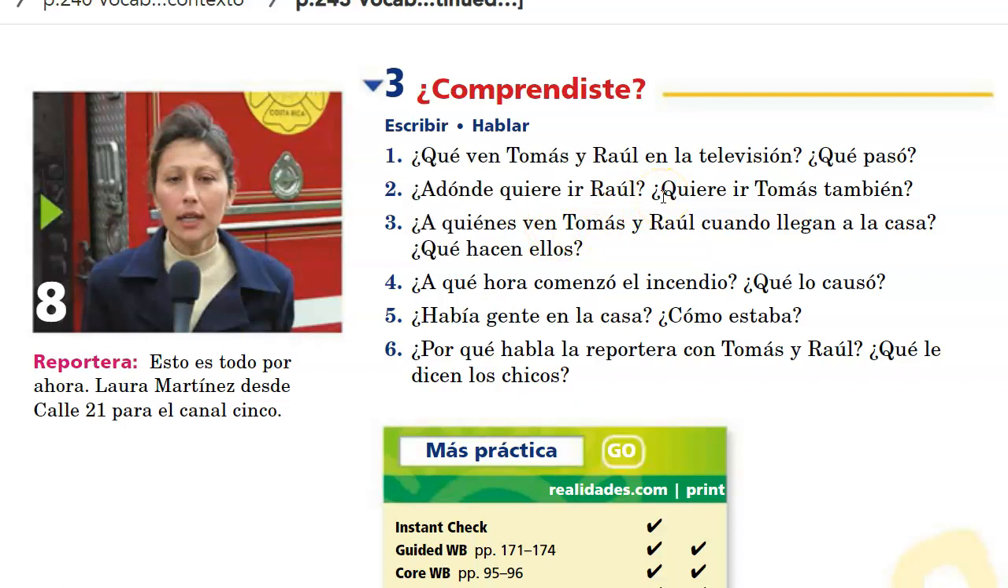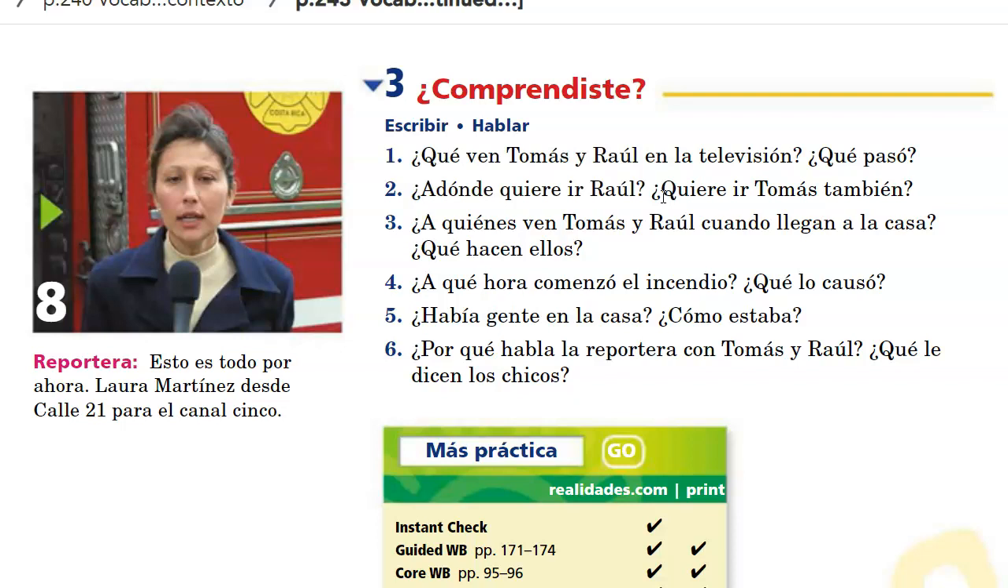Número 3. ¿A quiénes ven Tomás y Raúl cuando llegan a la casa? Who do Tomás and Raúl see when they arrive to the home? And then what are those people doing? Número 4. ¿A qué hora comenzó el incendio y qué lo causó? What time did the fire begin or commence, and what caused it? And then we're going to skip number 6. You only need to do 1 through 5.